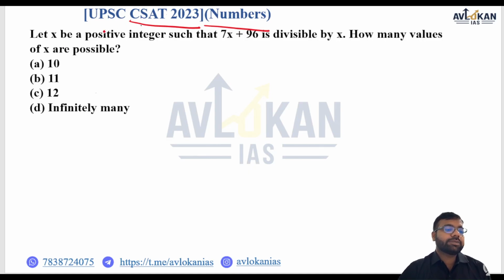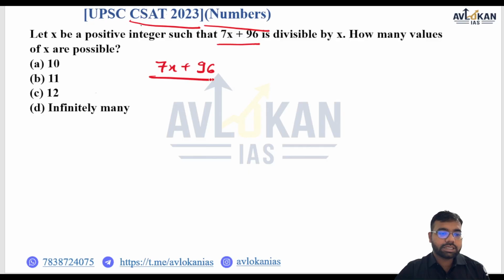The question is, let x be a positive integer such that 7x plus 96 is divisible by x. Okay, 7x plus 96 divisible by x. How many values of x are possible? So we have to find the values of x.